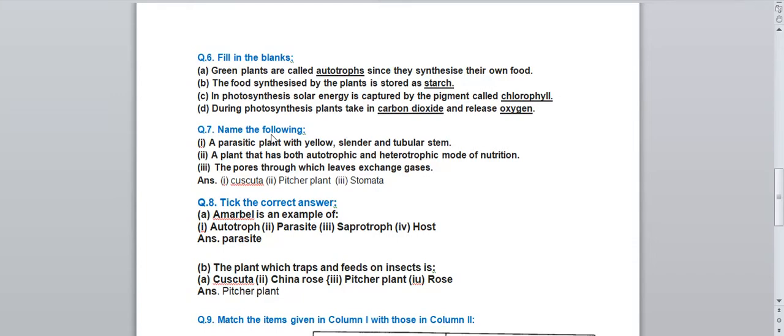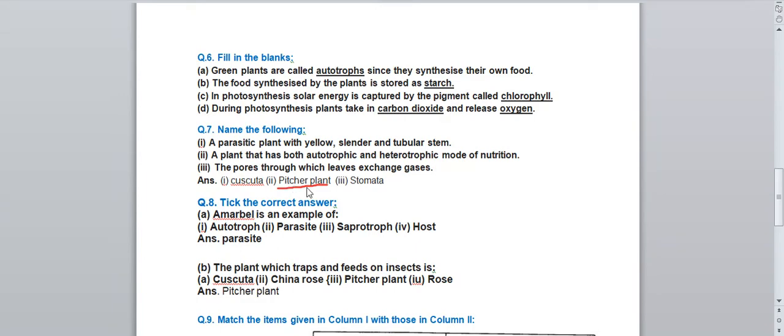Now question number 7. Name the following. These are one word answer questions, for which you have to write one word. First question. A parasitic plant with yellow cylindrical and tubular stem. What is the name of that parasitic plant? Cuscuta. It is an example of parasite. A plant that has both autotrophic and heterotrophic mode of nutrition. This is an insectivorous plant and the name of the plant is pitcher plant.